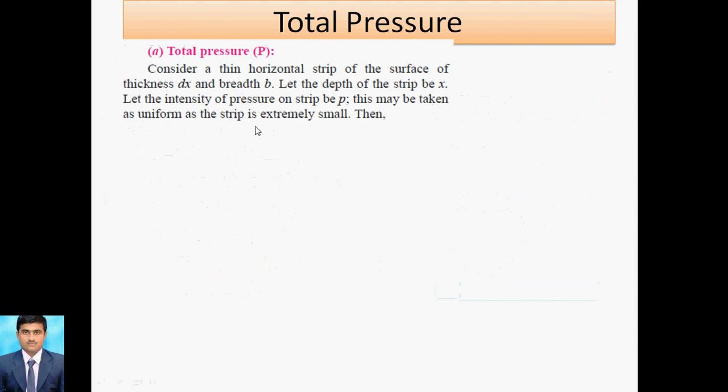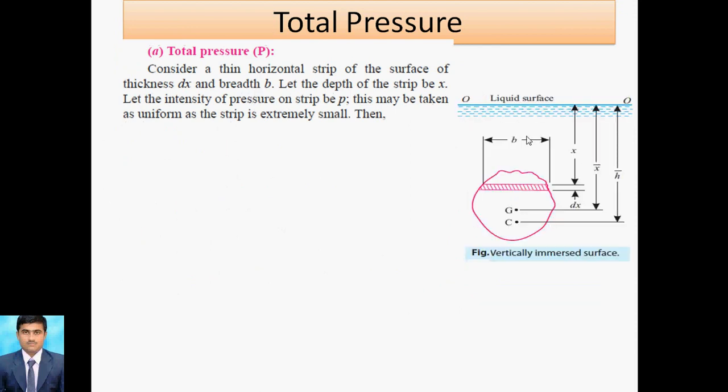While studying the total pressure for the vertical surface, this is the diagram. Here we consider a horizontal strip, width is B, height is dx. First of all we calculate the pressure. You know that P is equal to rho g h, where h means depth. Rho g means specific weight, W. H is the depth for this particular strip, that is x, because here we are considering a thin horizontal strip, right?